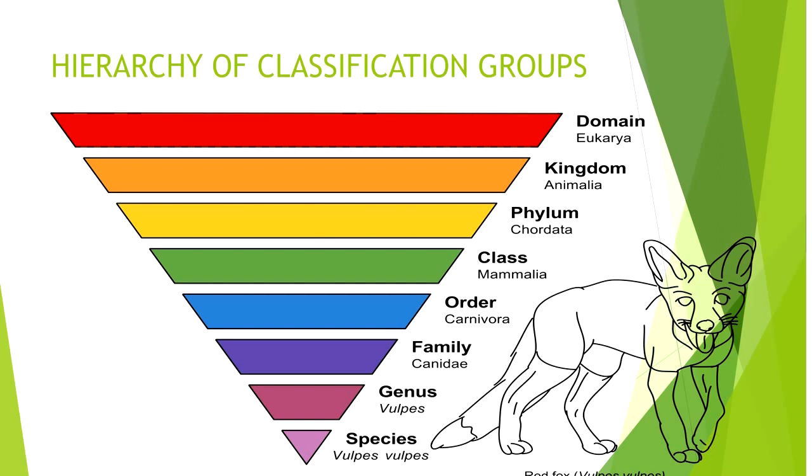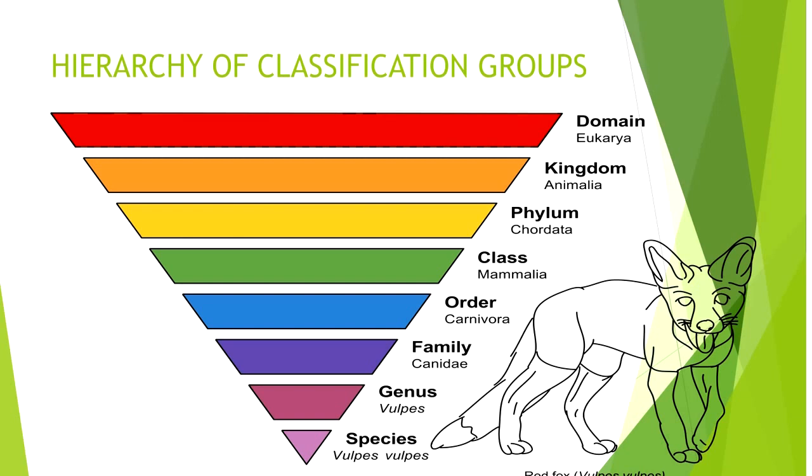The family Canidae means they have a group of similar genera. The order has a group of families, and the same order having different families share certain similar characteristics. The class is a group of orders, and they show less similar characteristics than the order or the family.